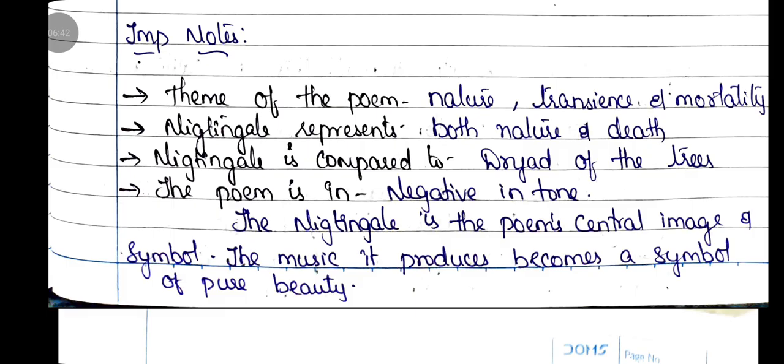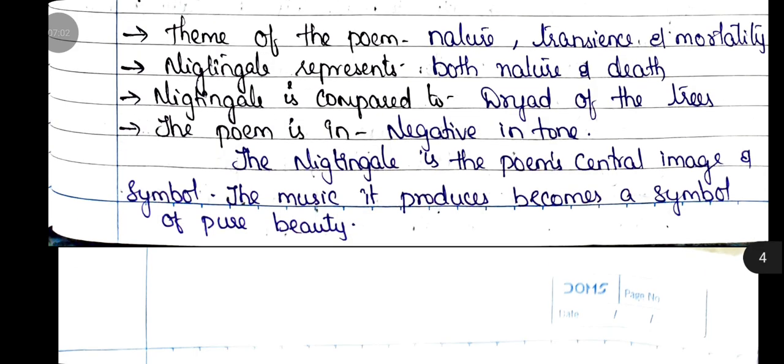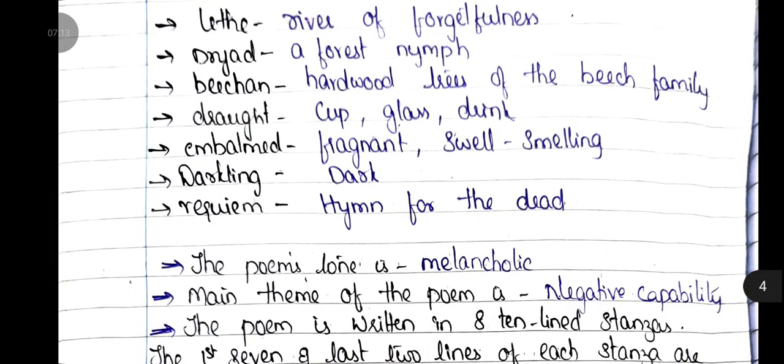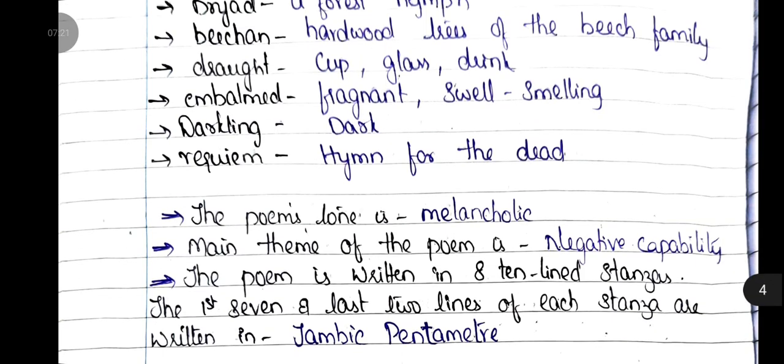Theme of the poem: nature, transience, and immortality. Nightingale represents both nature and death. Nightingale is compared to a dryad of the trees. The poem is negative in tone. The nightingale is the poem's central image and symbol. The music it produces becomes a music of pure beauty. Lethe, river of forgetfulness. Dryad, a forest nymph. Beechen, of the beech family of hardwood trees. Draught, cup, glass, drink. Embalmed means fragrant, sweet smelling. Darkling, in the dark. Requiem, hymn for the dead.